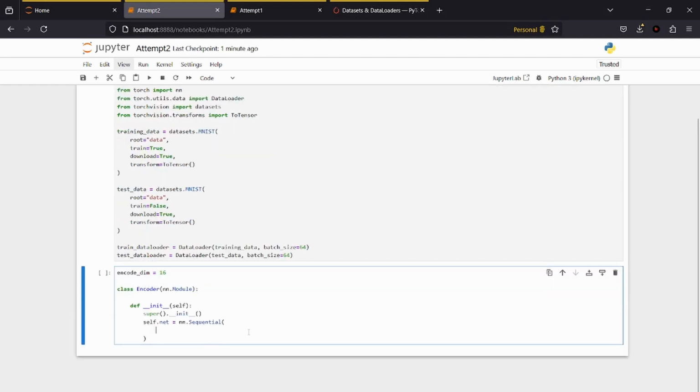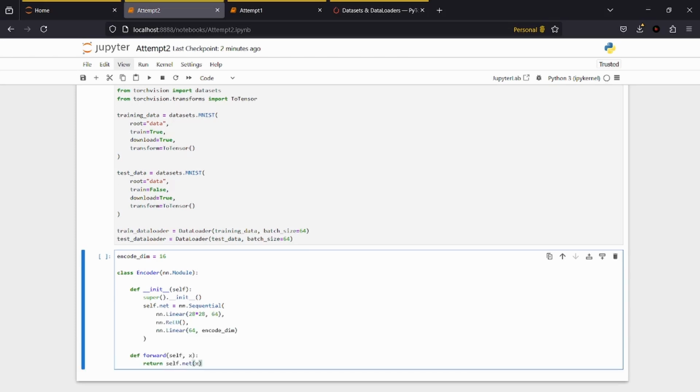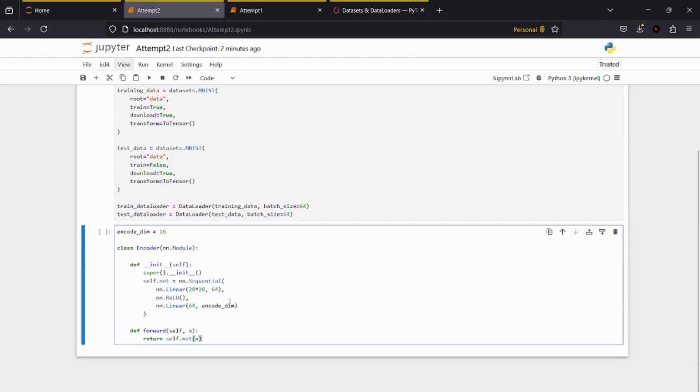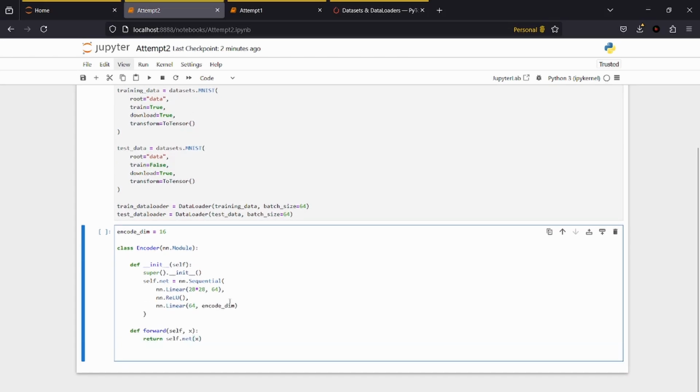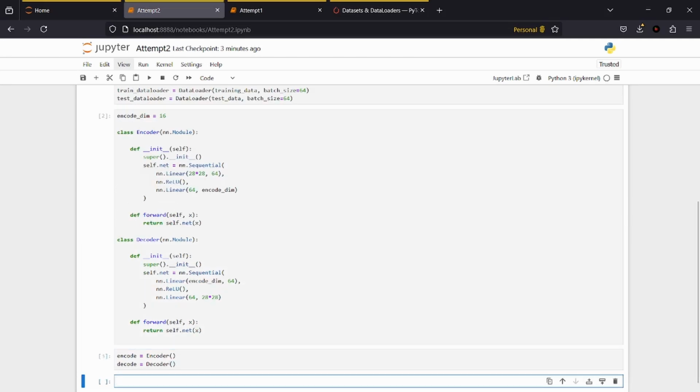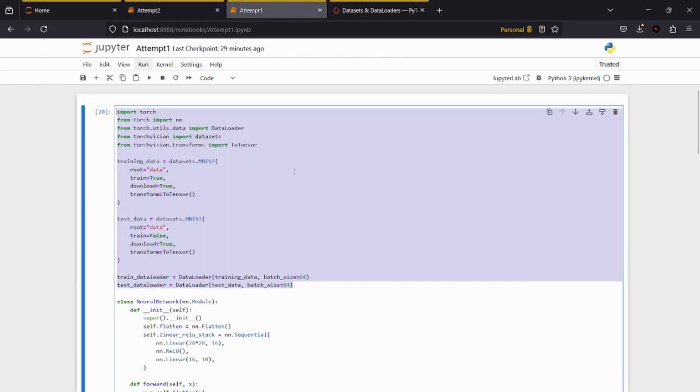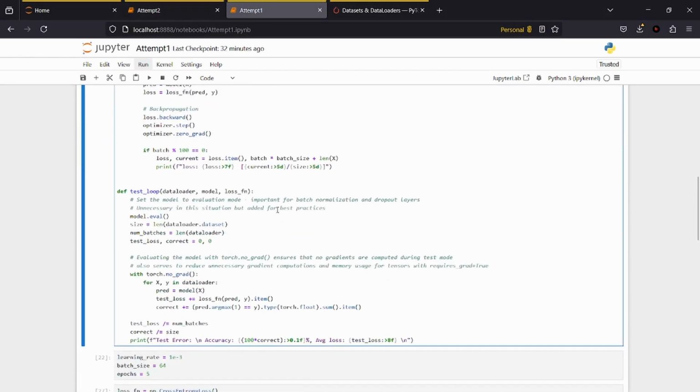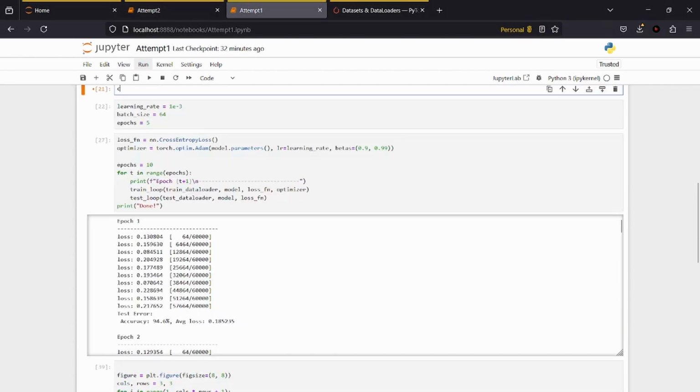So all we need to do is we make the whole thing encoded into 16 numbers. So, okay, that's the encoder. Now we just need the decoder, which makes it big again. All right, so now we just need to make everything train to itself or something like that. So let's steal this again.